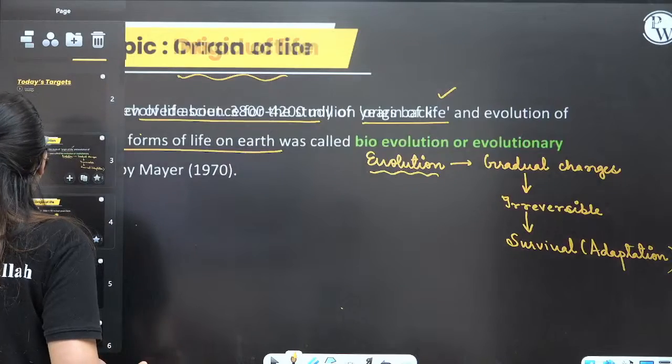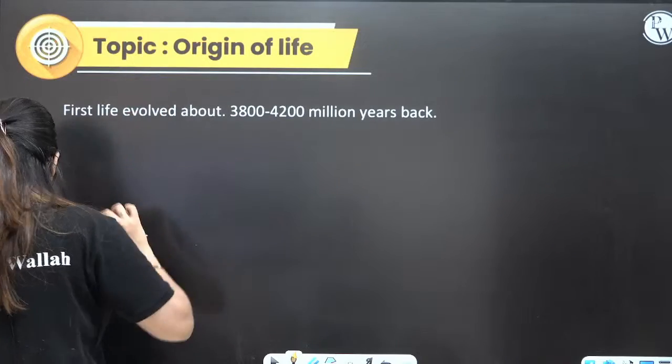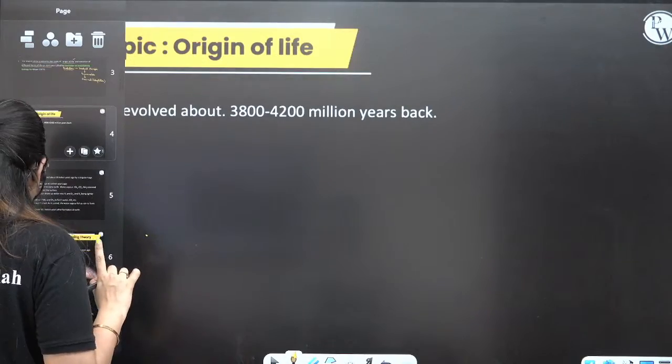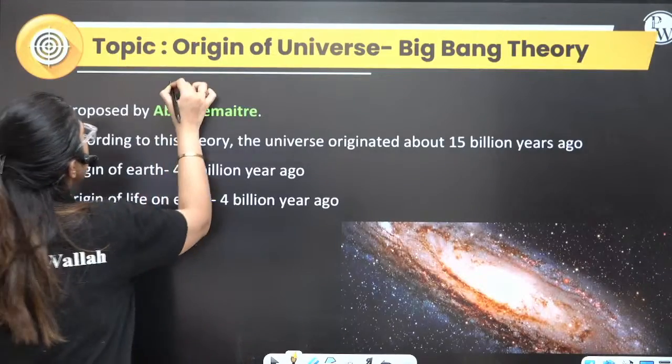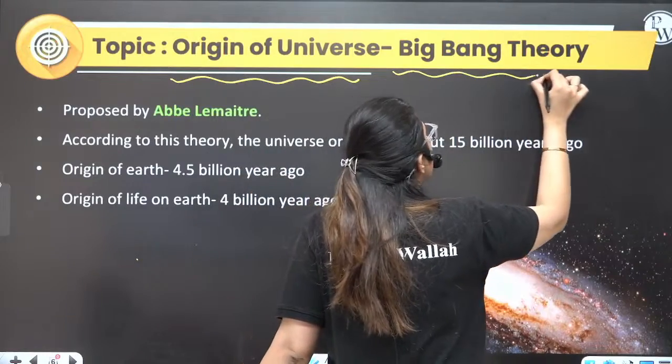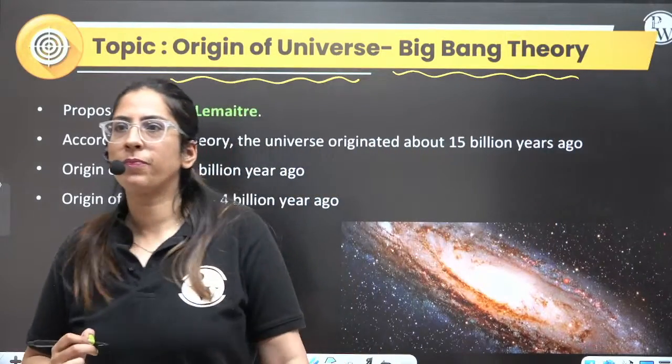Now let's talk about the origin of life. So what are we dealing with now? Origin of life, origin of the universe. We will be discussing everything. So first let's talk about the origin of the universe. The origin of the universe is given in the theory which is the Big Bang theory.